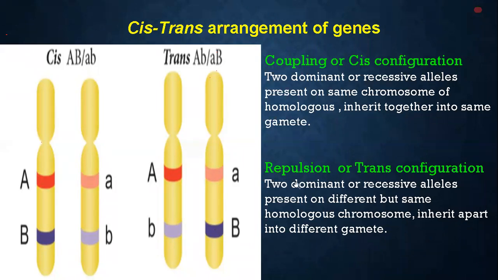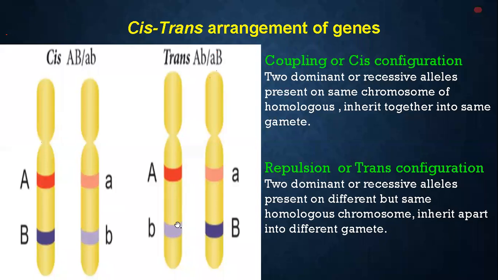And repulsion, or the trans configuration, means the two dominant or recessive alleles are present on different homologous chromosomes and are inherited apart into different gametes. Here you can see they are present apart, not lying together: capital A and small b, and then small a and capital B. They are on the same homologous pair, but far away.